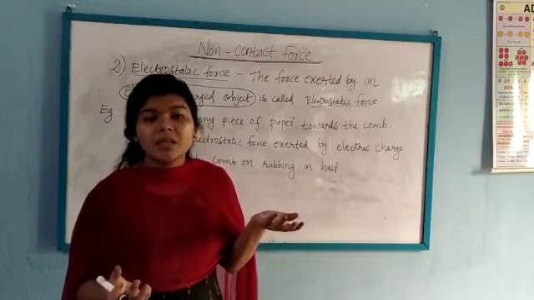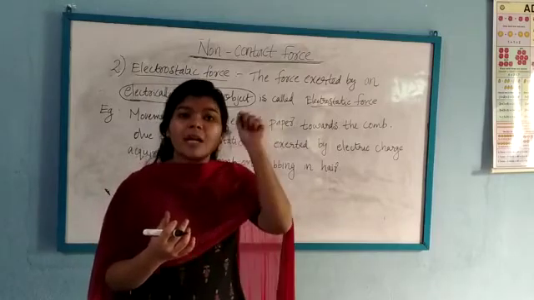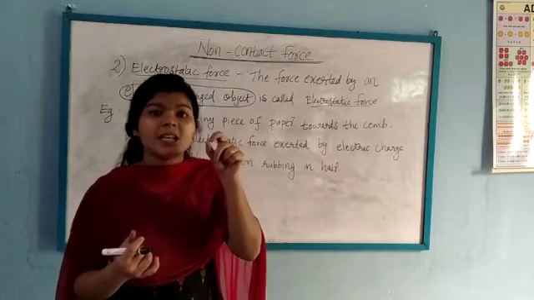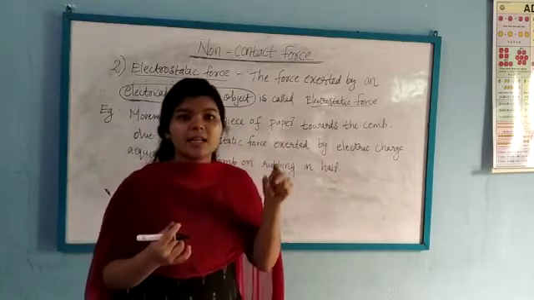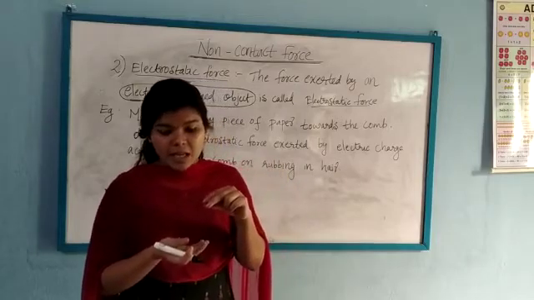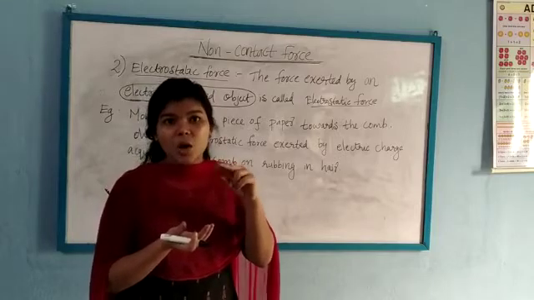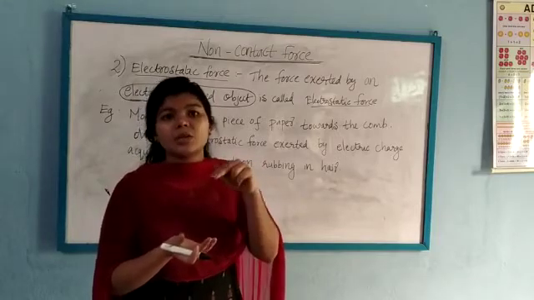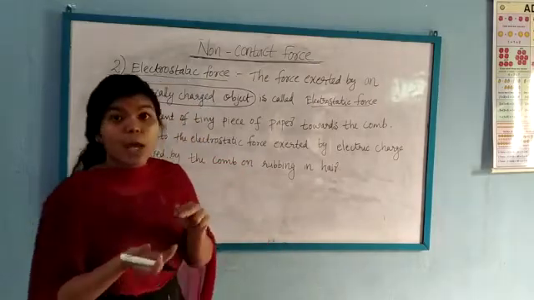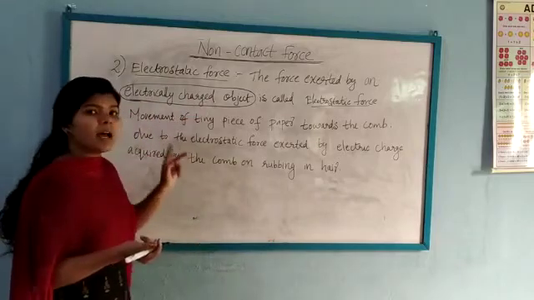The tiny pieces of paper stick onto the comb. The reason for this is that after rubbing the comb with our dry hair, the comb gets an electric charge, and due to this charge, when we bring this comb close to the tiny pieces, they stick onto the comb. This is because the electrically charged comb exerts an electrostatic force on the pieces of paper. Here, the electrically charged object is the comb.